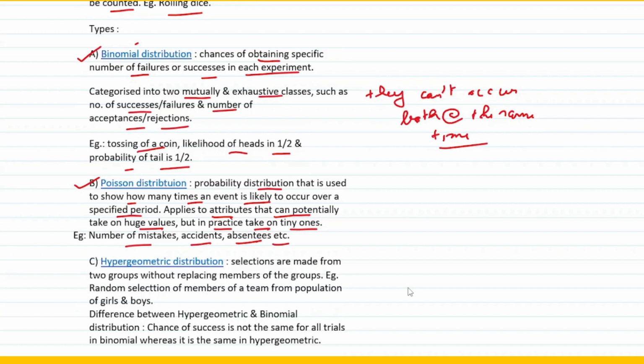So Poisson distribution simply talks about how many times an event is likely to occur over a specified period. Where does it apply? It applies to attributes that can potentially take on huge values, but in practice they take on only the tiny ones, right? Examples can be number of mistakes, accidents, absentees, etc. Right? Let's move on to the next one.